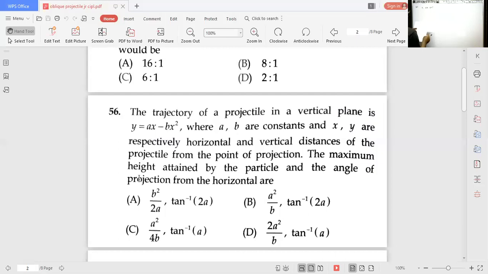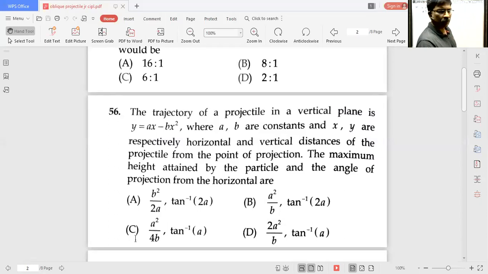Here a, b are constants, x, y are respectively horizontal and vertical distance of projectile from the point of projection. The maximum height attained by the particle and angle of projection theta, that is equal to question mark. Okay, I think you have seen the problem.